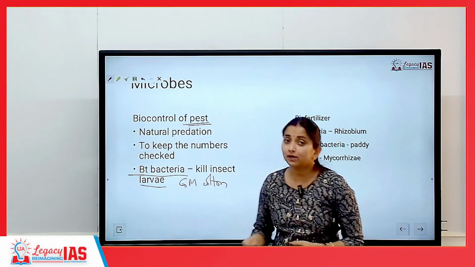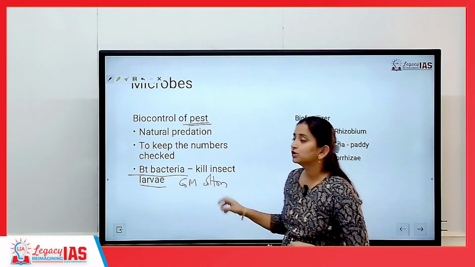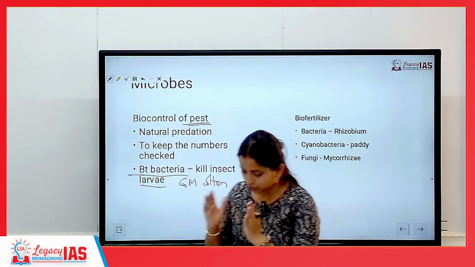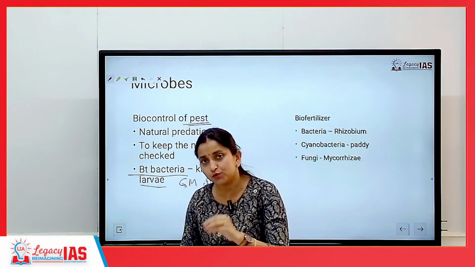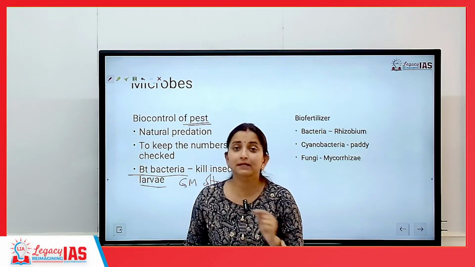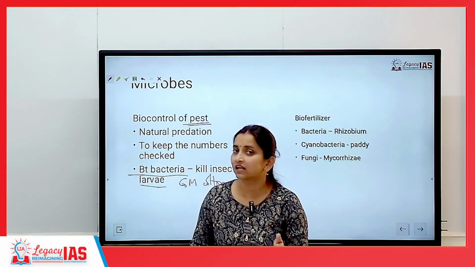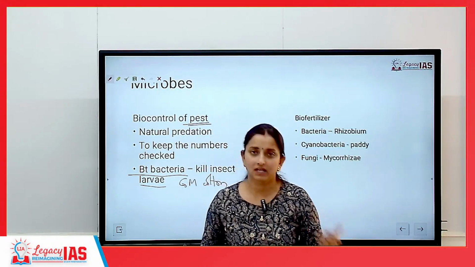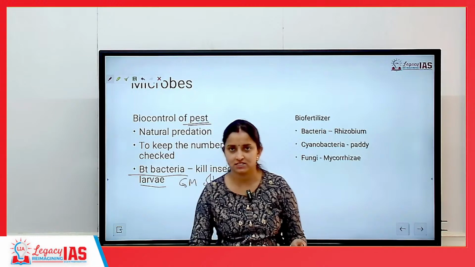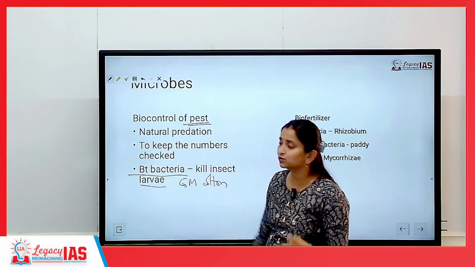Okay? Because it kills the insect larva, so we will be able to, the crop that we have made, GM cotton that we have made, in this we have introduced Bt bacteria ka genes. Bt bacteria ka genes is responsible for killing the larva. Now the crop itself becomes resistant to larva or pest infections. Okay? So that is how it can be used in biocontrol of pest.